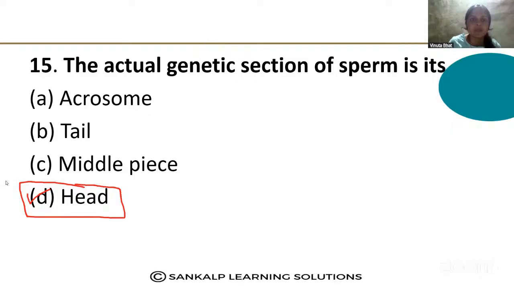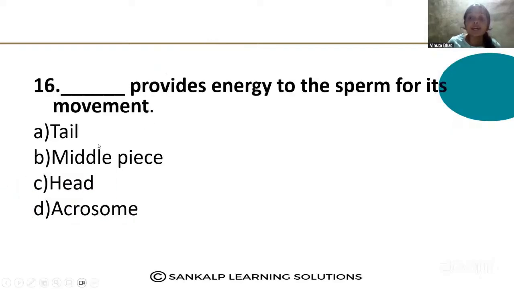Next question. Dash provides the energy to the sperm for its movement: tail, middle piece, head, acrosome. Which part produces the energy for its movement? Here, the correct option is B, middle piece.